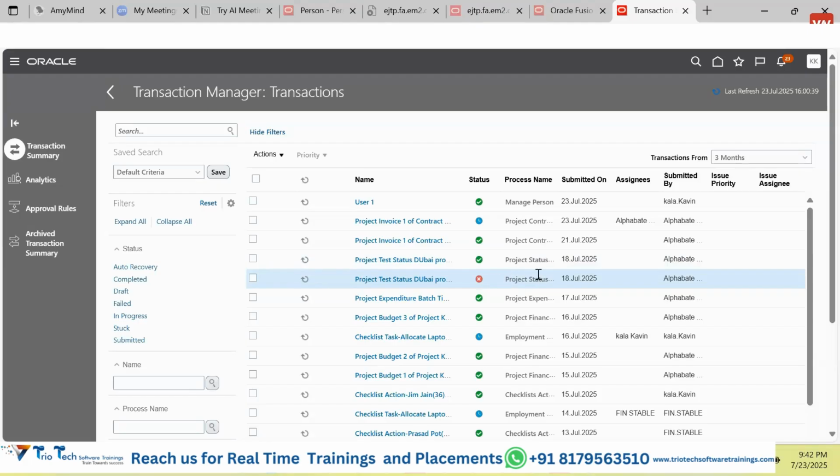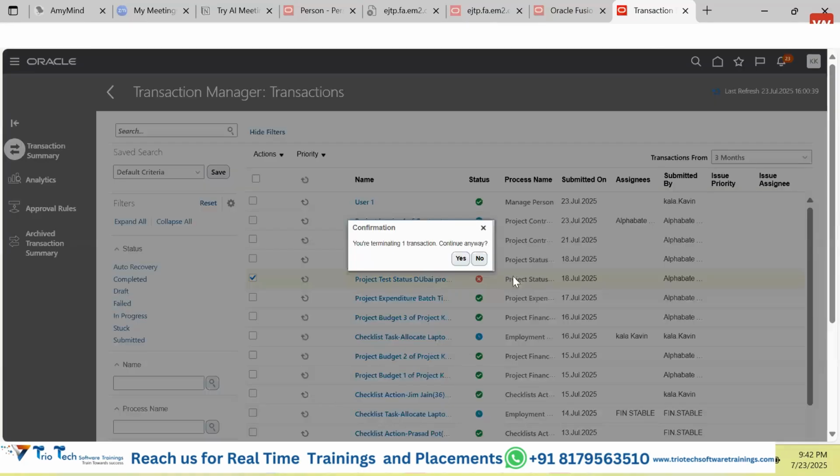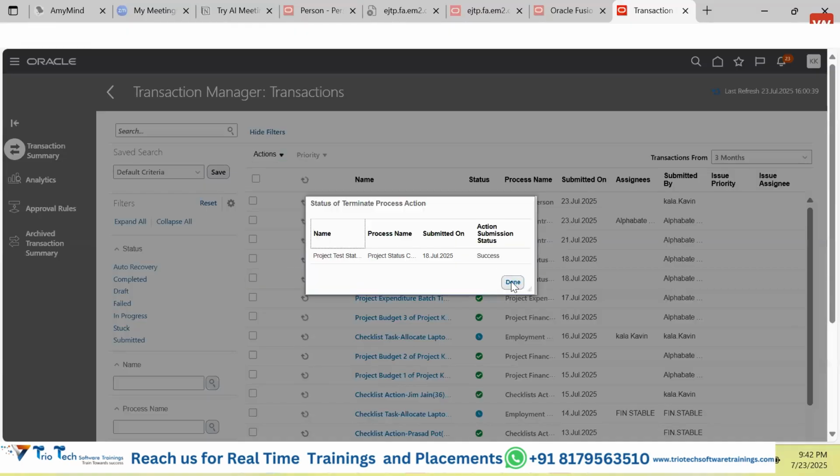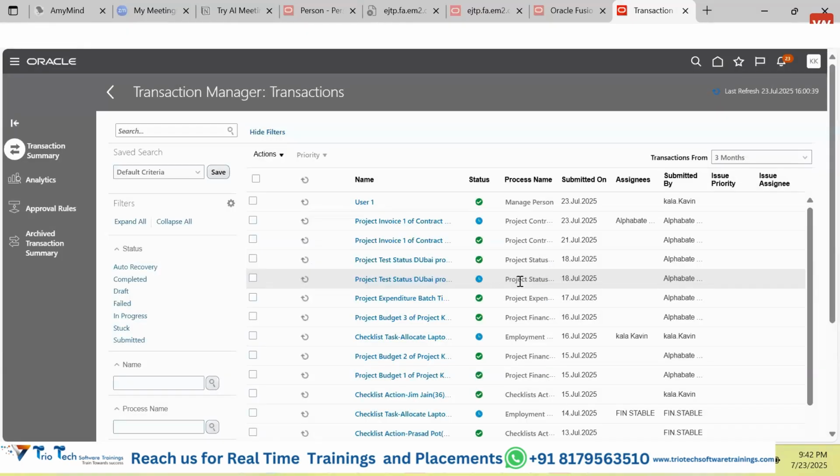As an admin, can I cancel this transaction? If the user approves, or if his manager approves, what you will do is select this transaction and click on Action. There is something called terminate process. Once you terminate the process, what will happen? This transaction was in error due to certain reasons and was put under a lock. It will remove that lock, and this transaction will show as completed. Clear? Clear, guys?